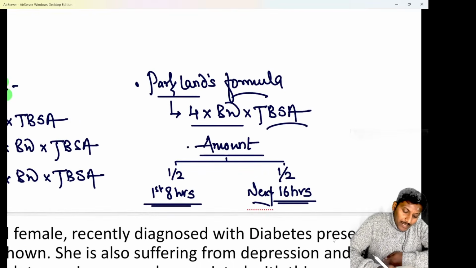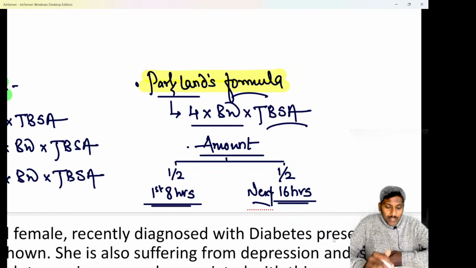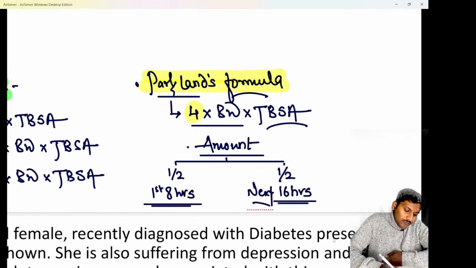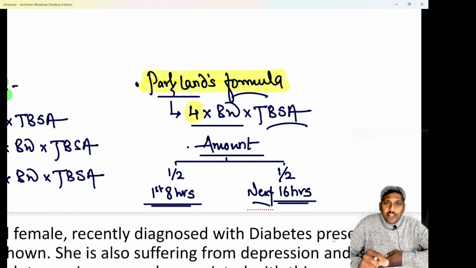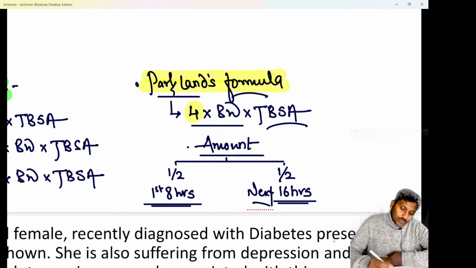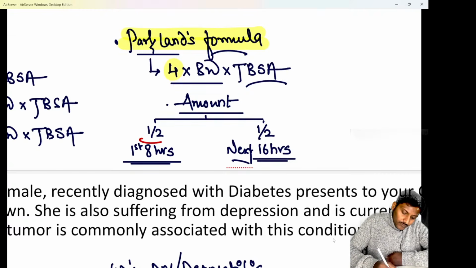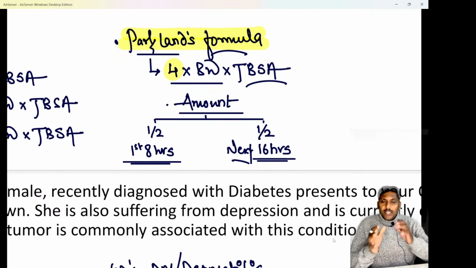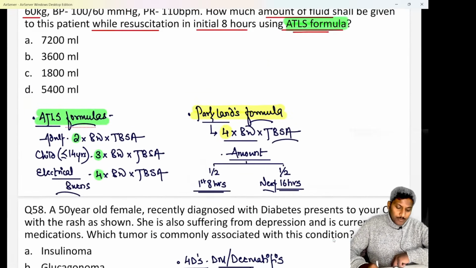Whereas if they talk about Parkland's formula, do remember Parkland's formula is the same for any case, beta. Whether it is an adult, child or electrical burns, Parkland formula always remains the same with the multiplier 4: 4 into body weight into total body surface area of burns. Now, whether you use the ATLS or the Parkland's formula, do remember that out of the total amount that you calculate, half should be given in the first 8 hours, whereas the remaining half should be given in the next 16 hours. Okay? So in the initial 8 hours only give half the amount, in the remaining 16 hours give the other half. That is important.